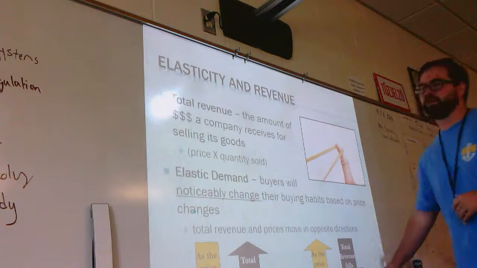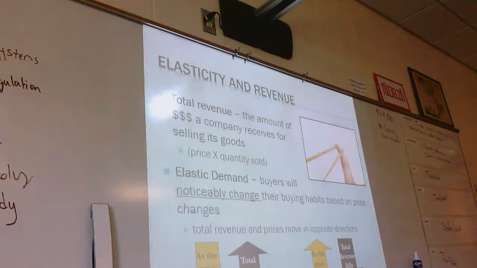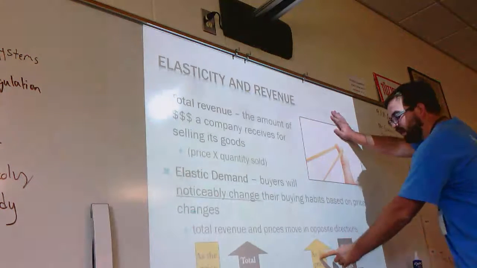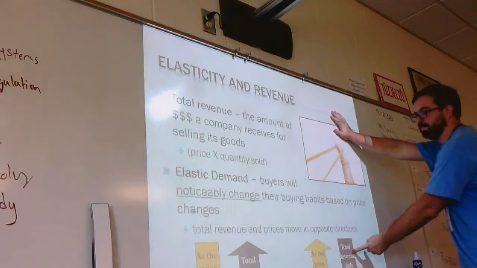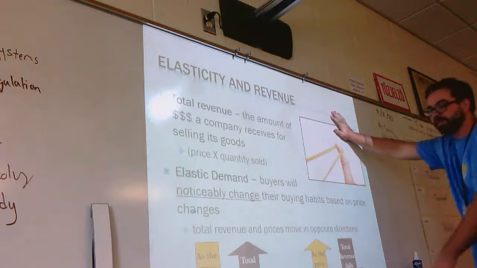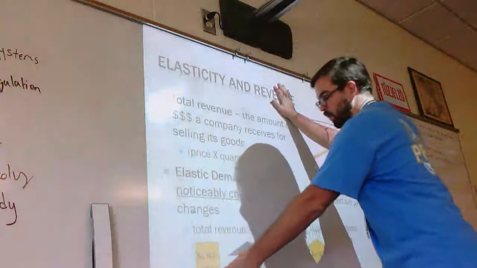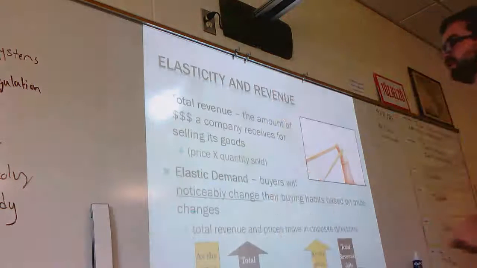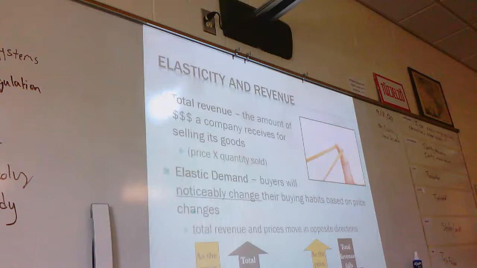All right, and so let's look at a good rule of thumb with elasticity, right? So for most businesses, it's in their best interest to keep their prices low, right? Because if McDonald's doubled their price, if they raised their price, chances are their revenue would drop down. They would make less money because fewer people would go there, and vice versa. All right, the reason people go to Walmart or McDonald's is because their prices are low, and so because of that, they can make more money. Their revenue's higher. So for most goods that have an elastic demand, meaning that the demand easily changes, it's in a business's best interest to have lower prices because that's where they're going to make the most money. If they keep raising their prices, then chances are fewer people are going to buy there.